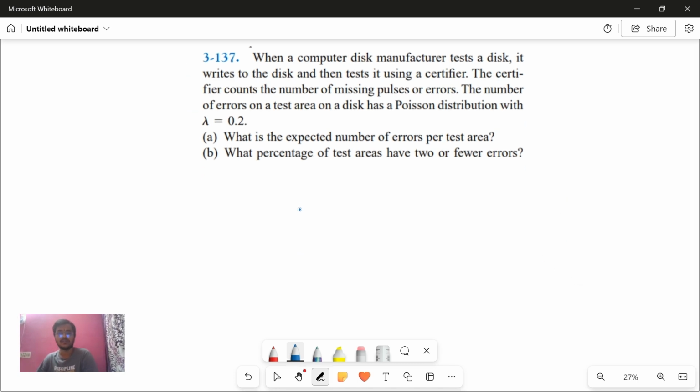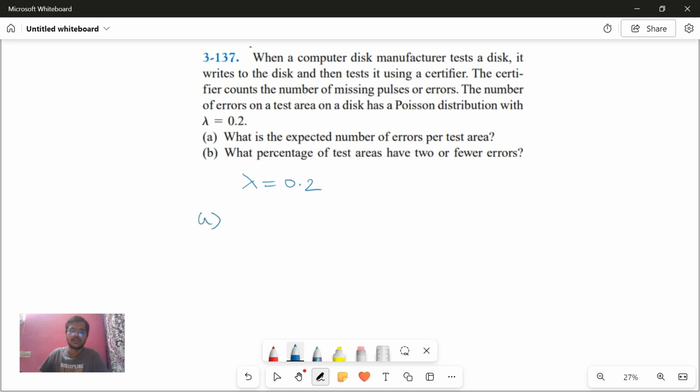When a computer disk manufacturer tests a disk, it writes to the disk and then tests it using a certifier. The certifier counts the number of missing pulses or errors. The number of errors on a test area on a disk has a Poisson distribution with lambda equal to 0.2. The certifier used for testing counts the number of missing pulses or errors, and that follows a Poisson distribution, which is 0.2.